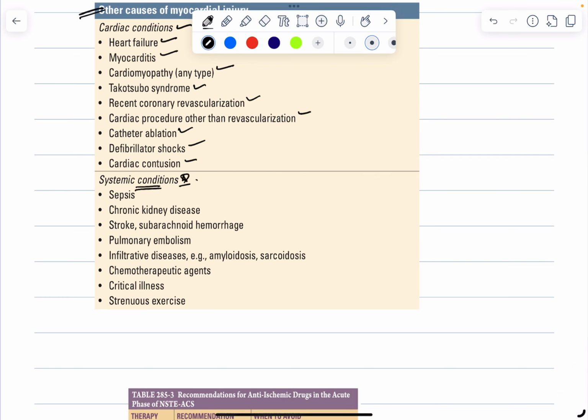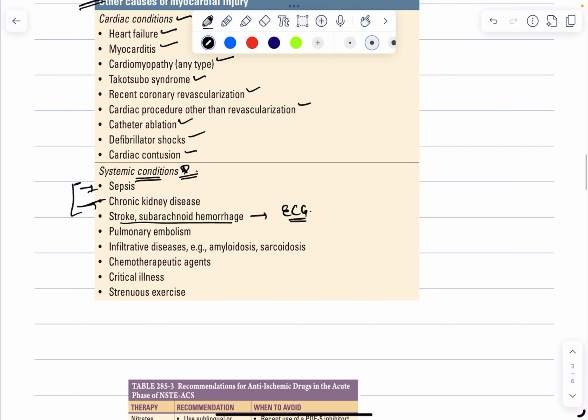So these are the conditions which you are going to come across very often in your emergency or ICU postings also, like the patients with sepsis or CKD. In them, the troponin value is always high, but in them you should do the serial monitoring of the troponin. So sepsis, CKD, stroke or subarachnoid hemorrhage. In stroke and SAH, their ECG changes also mimic that of STEMI and NSTEMI. So in them, you should very carefully see the symptoms as well as the signs, because if in those patients you do thrombolysis, it is going to be very fatal for that patient.